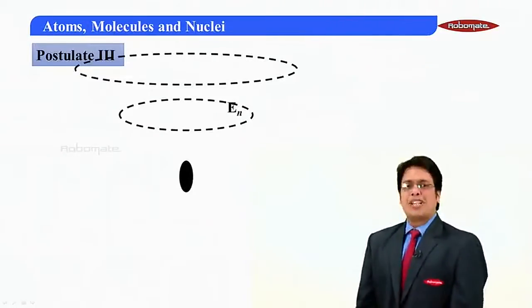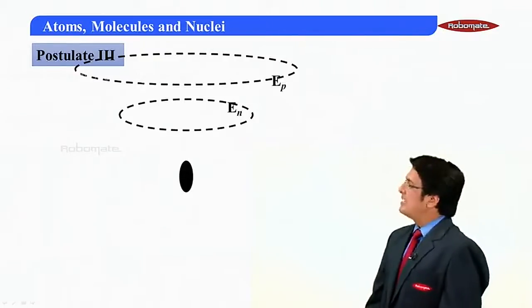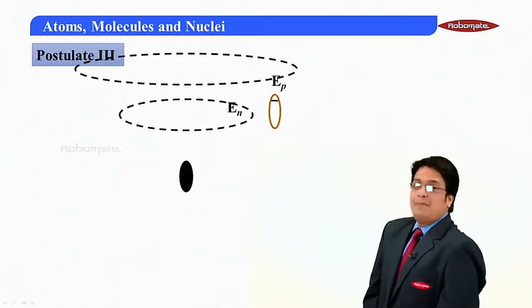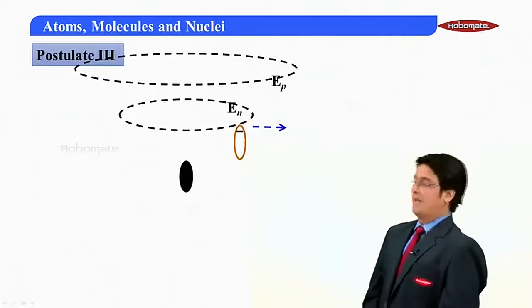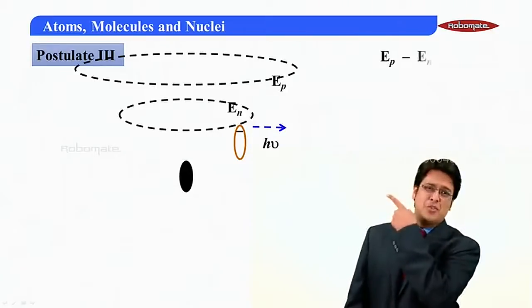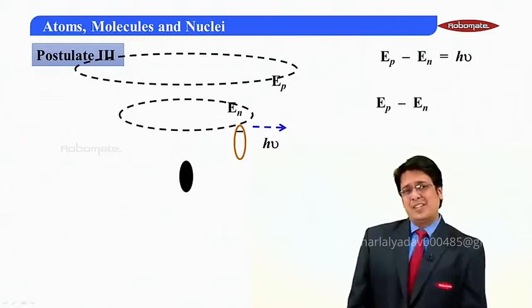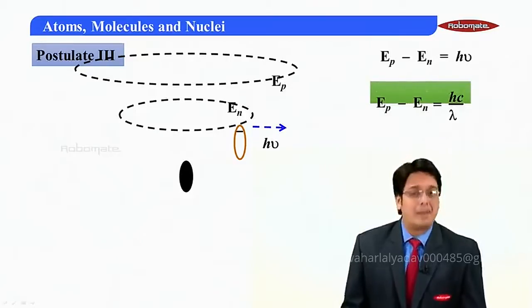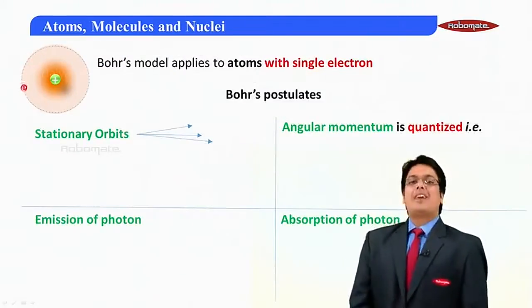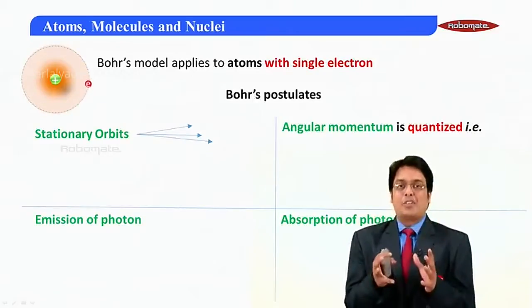So to demonstrate it one last time, we have two orbits, EN and EP. Now, there is an electron in EP. It goes to EN and it emits a photon. If it emits a photon of h nu, then EP minus EN is equal to h nu, that is equal to hc by lambda. Third postulate is born.